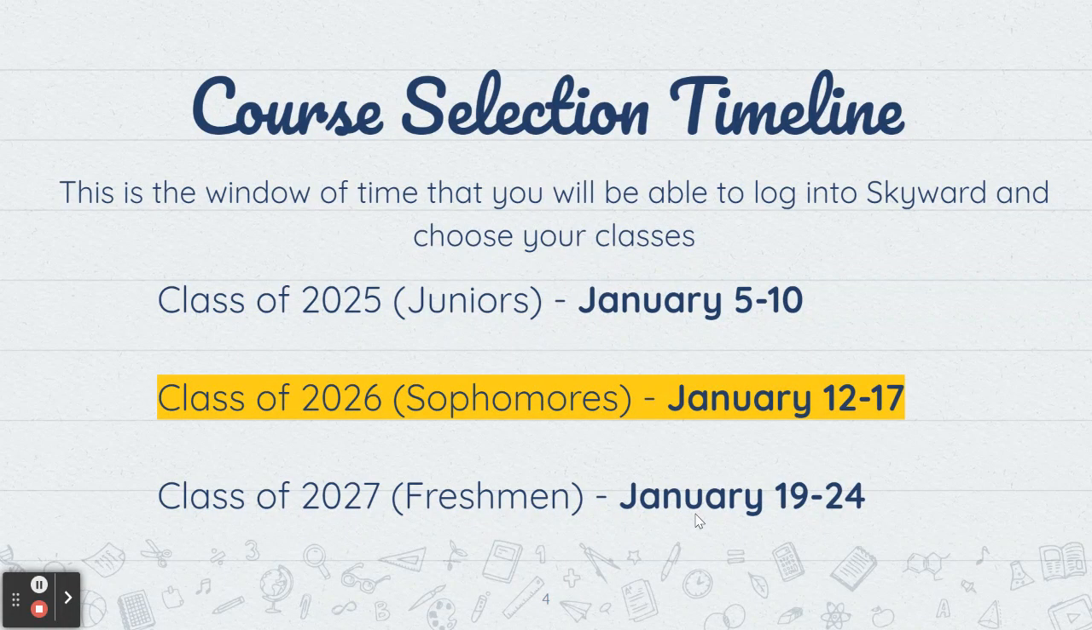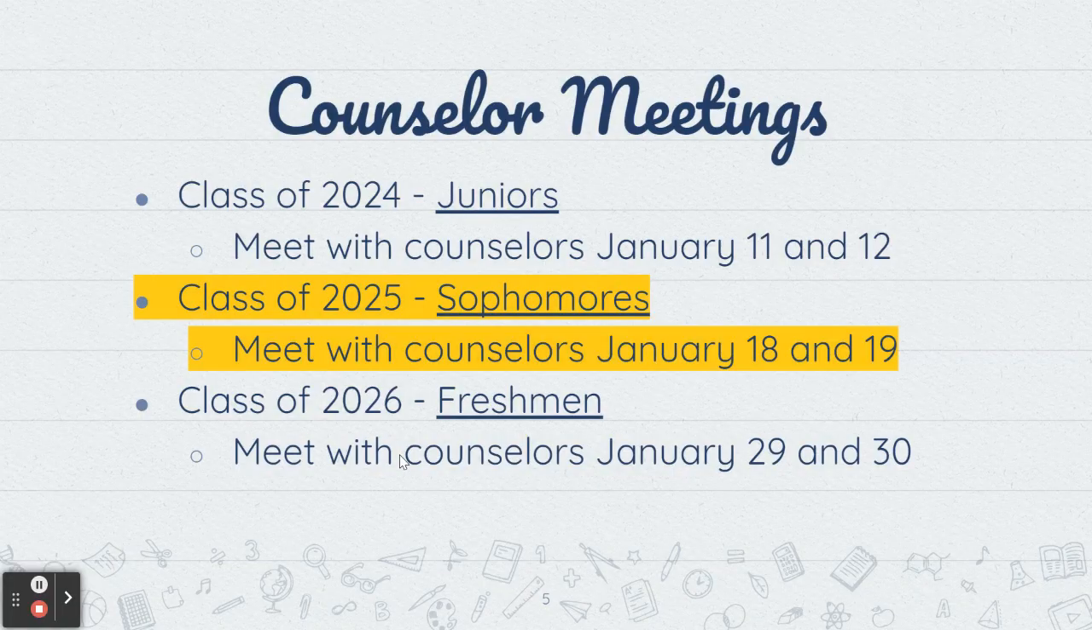So let's start with the when and the where. The course selection timeline is the window of time that you are able to log into Skyward yourself and choose your classes. As the class of 2026, the sophomores, the window is going to open for you on January 12th and be open until January 17th. You will then meet with your counselors on January 18th and 19th.